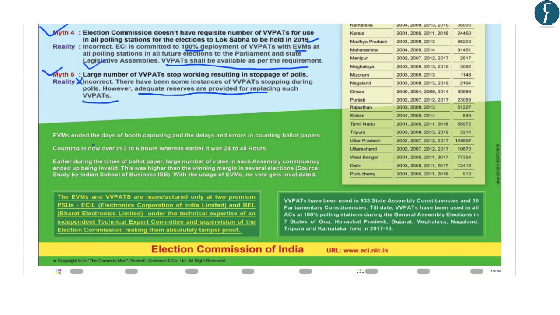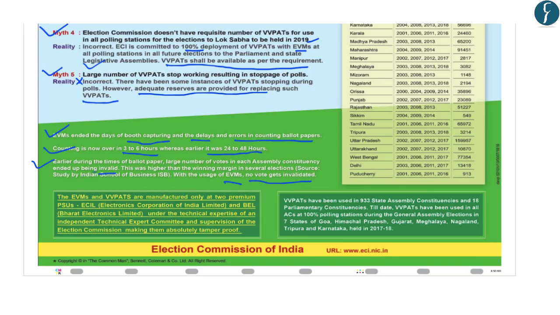Further, highlighting that EVMs are an improvement over the ballot system, the Election Commission of India says that the EVMs have ended the days of booth capturing and the delays and errors in counting of ballot papers. Further, the Election Commission says that the counting is now over in about 3 to 6 hours, whereas earlier it used to take about 24 to 48 hours. Thirdly, the Election Commission of India says that earlier, during the times of ballot paper, a large number of votes in each assembly constituency ended up being invalid, and this was higher than the winning margin in several elections. However, with the usage of EVMs, no vote gets invalidated.